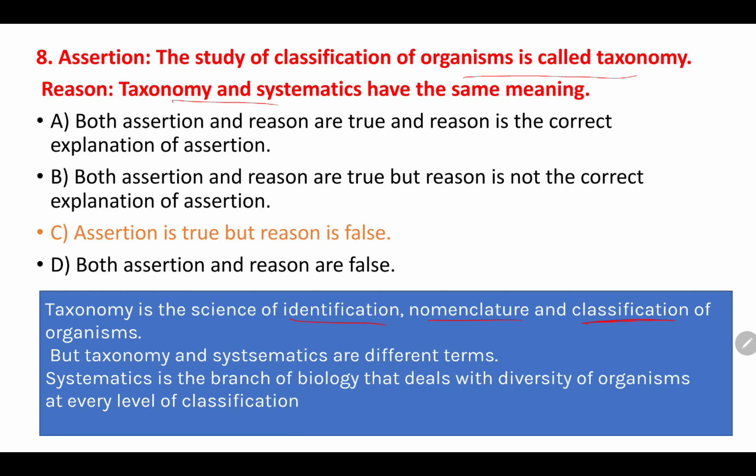But systematics is a branch of biology that deals with diversity of organisms, that is, at each and every level of classification. See, this is the meaning of taxonomy and this is the meaning of systematics. Then how can we say that taxonomy and systematics have the same meaning, right? So assertion is true, but reason is false.